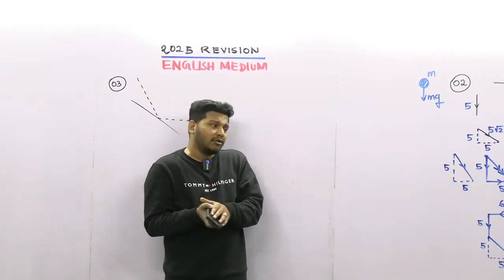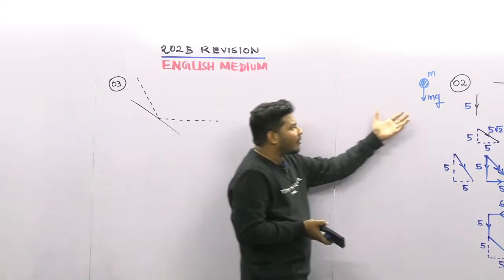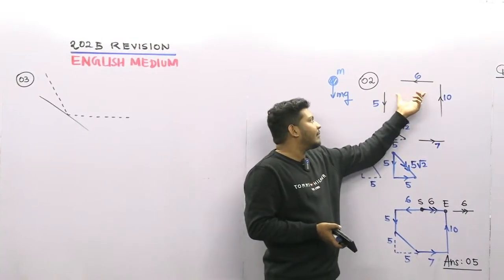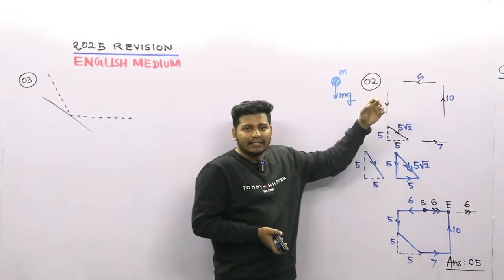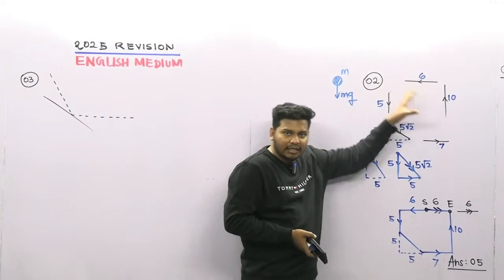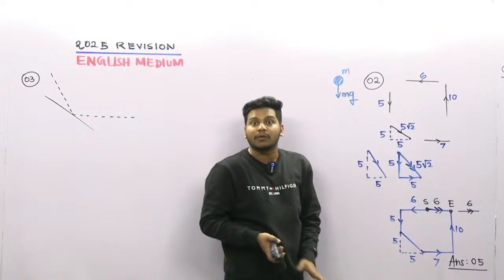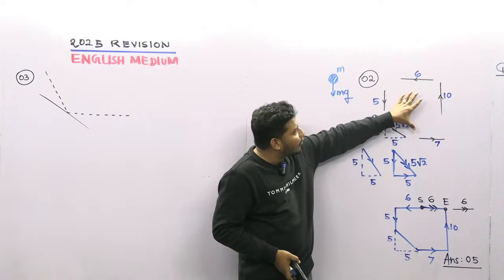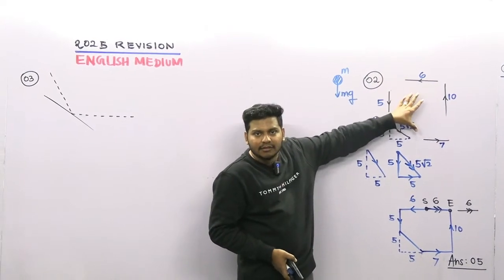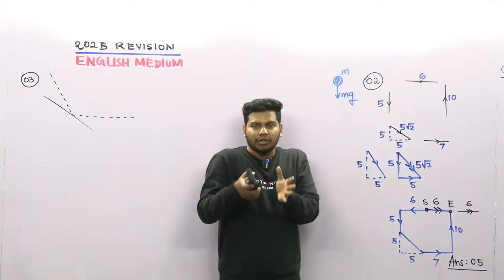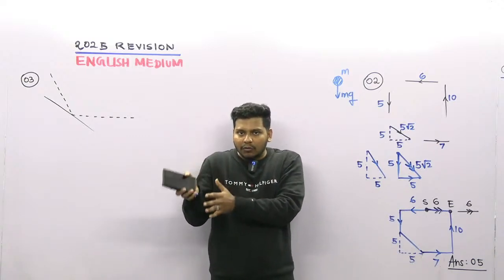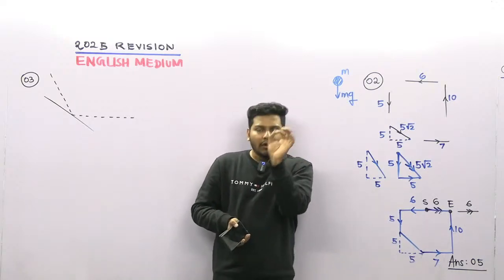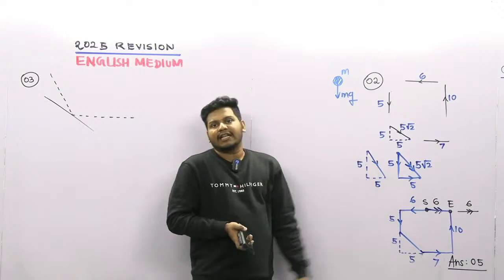Some teachers will tell you, if you see a question like this, do like this; if you see a question like that, do like that. Don't do that, right? If you understand the concepts, if you know how to add vectors, you can do this. You should be focused on how to add vectors. Please clear the concept and you can easily get the answers, right?